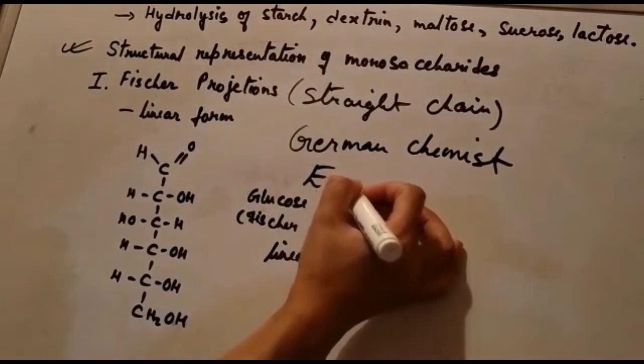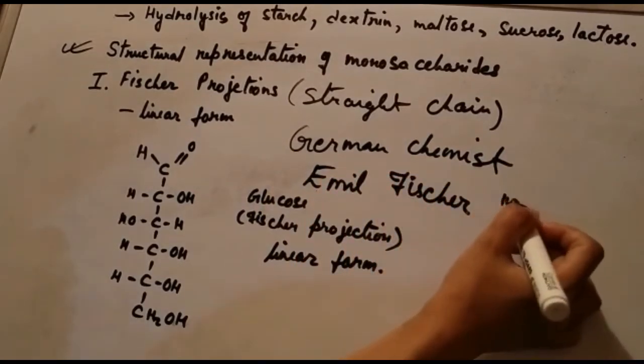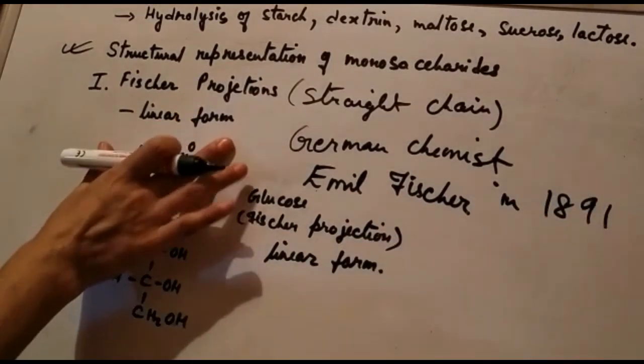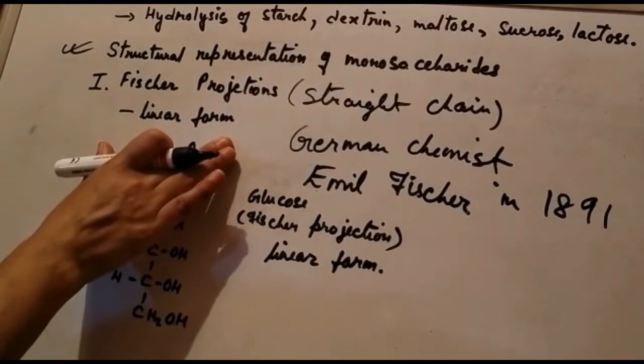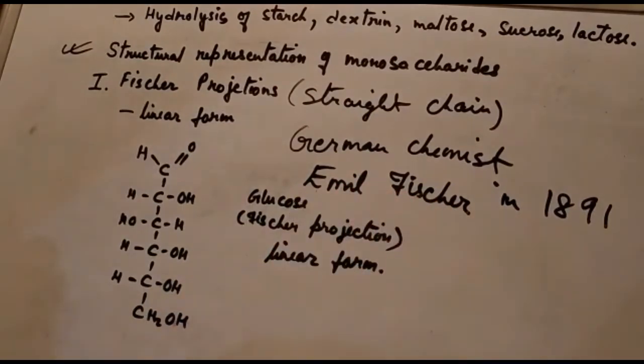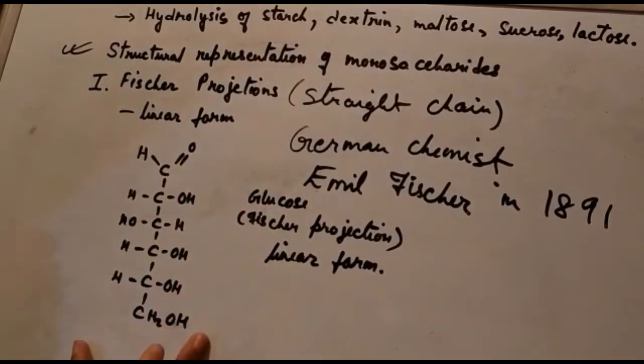His name is Emil Fischer, in the year 1891. So this linear form or straight chain representation of monosaccharides was devised by Emil Fischer in the year 1891. And in a Fischer projection, the carbohydrate is shown in its open chain form. As you can see here, I am showing you the glucose molecule.